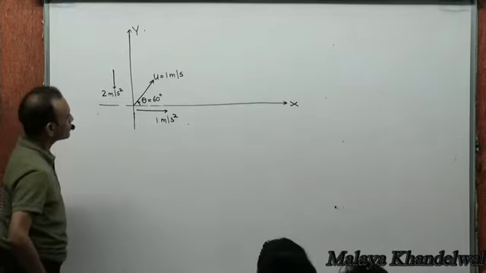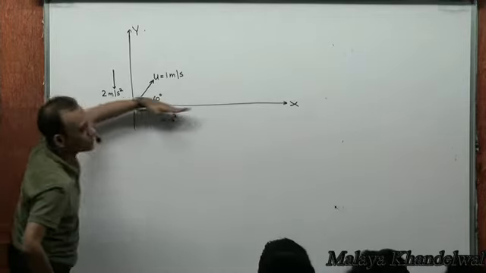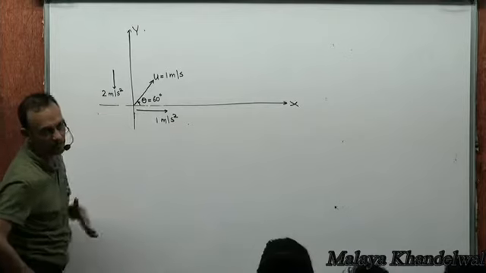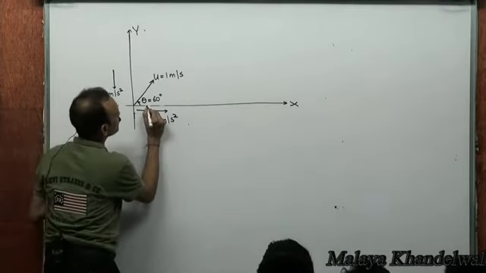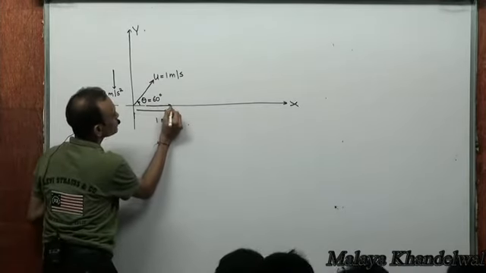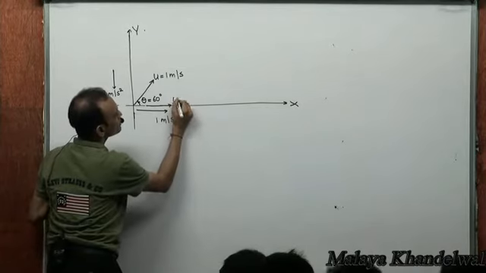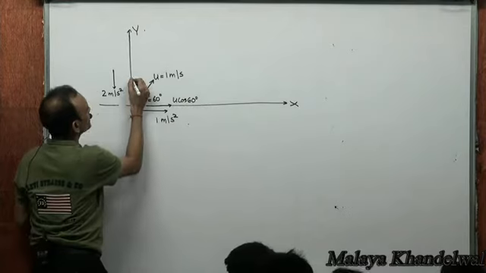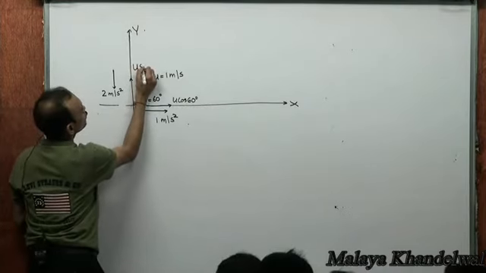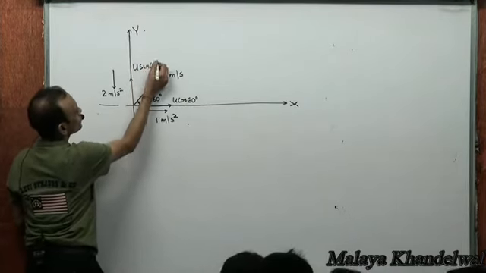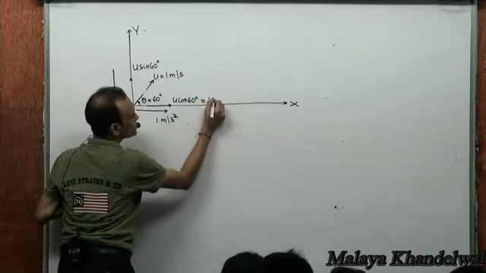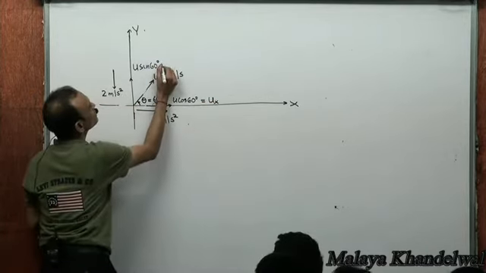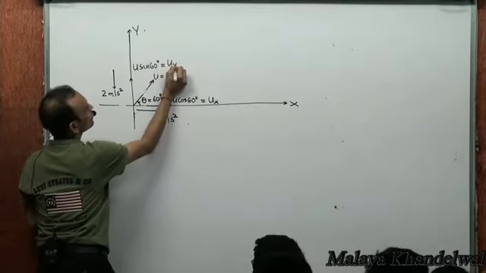Now, look at its velocity, horizontally and vertically. It has a horizontal velocity u cos 60 degrees, and initially it has a vertical velocity u sin 60 degrees. This is the initial horizontal velocity, this is the initial vertical velocity, right?